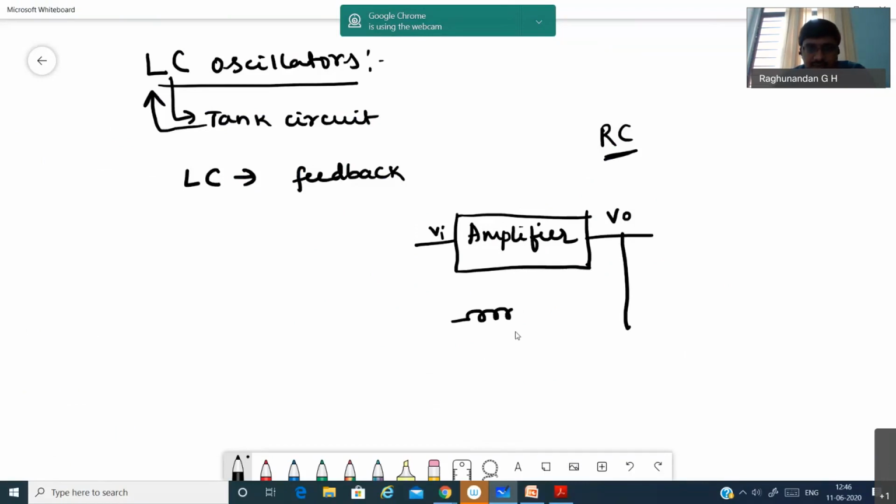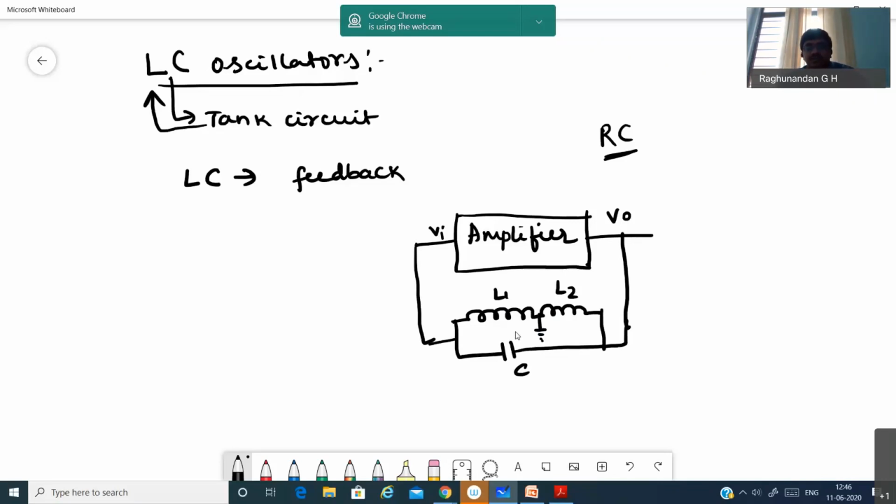Here we'll have inductors and capacitors, and this will be fed as input. So you can see L1, L2, C. Two inductors and one capacitor will be connected. If your connection is two inductors and one capacitor, then it is known as a Hartley oscillator.